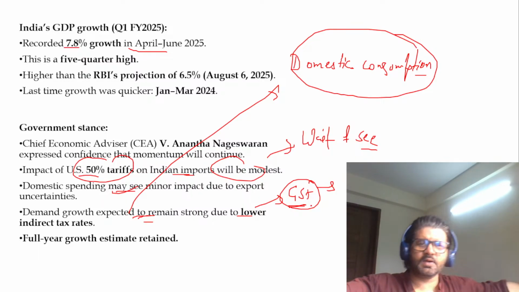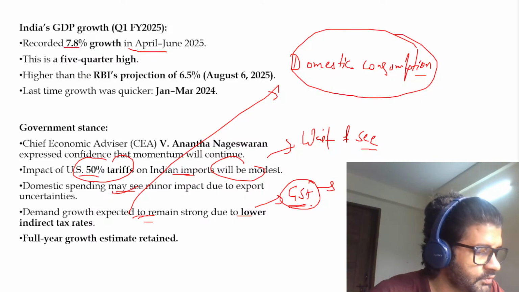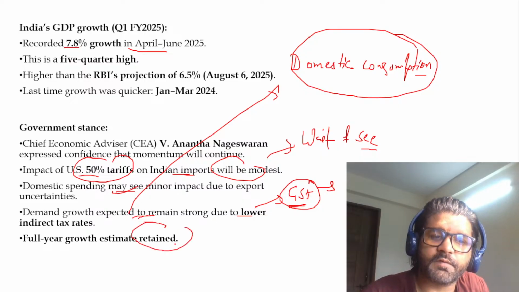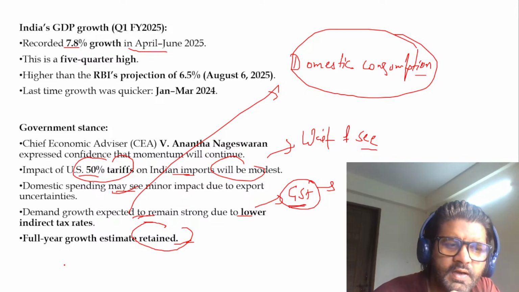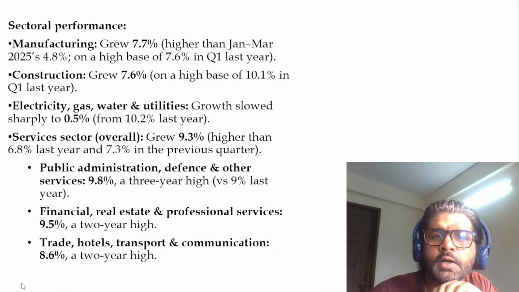Please, if I'm clear, then we will move forward. So again, according to CEA, the full growth estimate is retained. Whatever growth projection they had planned earlier, they feel that the same projection will go on. So we will not allow this 50% tariff to hamper our growth rate.